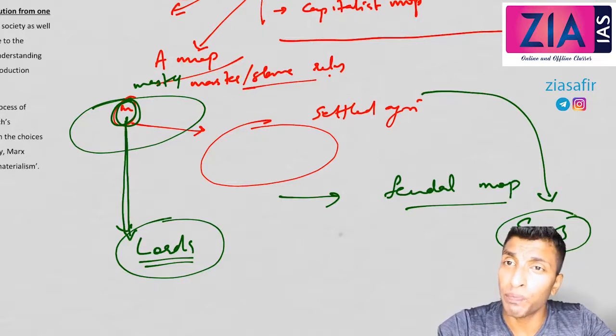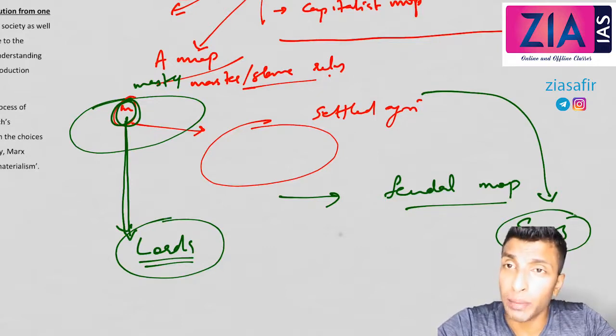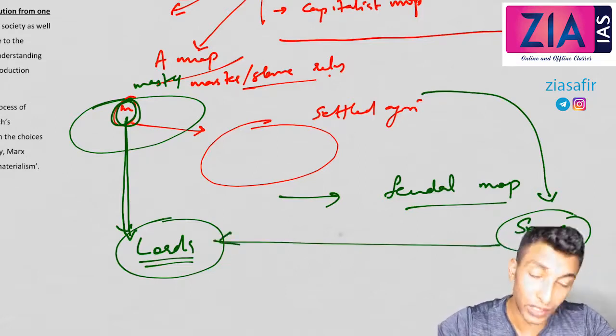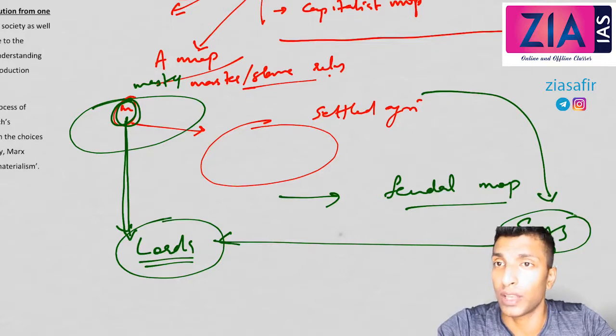And now even though you are ready to cultivate, you are cultivating, you have everything, but still the serfs are totally dependent on the lords, feudal lords, in terms of land and protection. They don't have the land and they also need some place to save the produce. So for land and protection, the serfs are still dependent upon the lords. Although they think that they are producing everything and controlling everything, still there is a dependency.